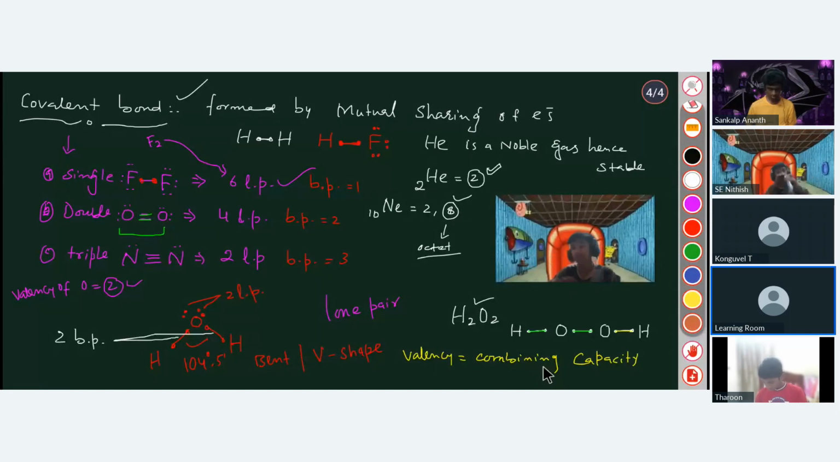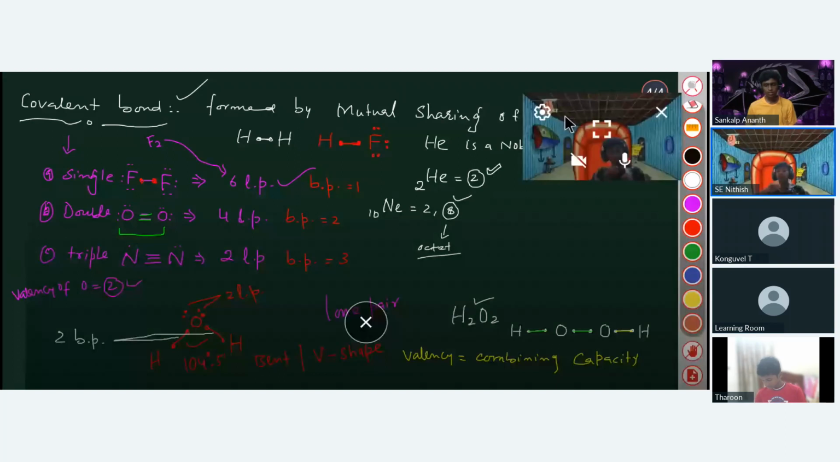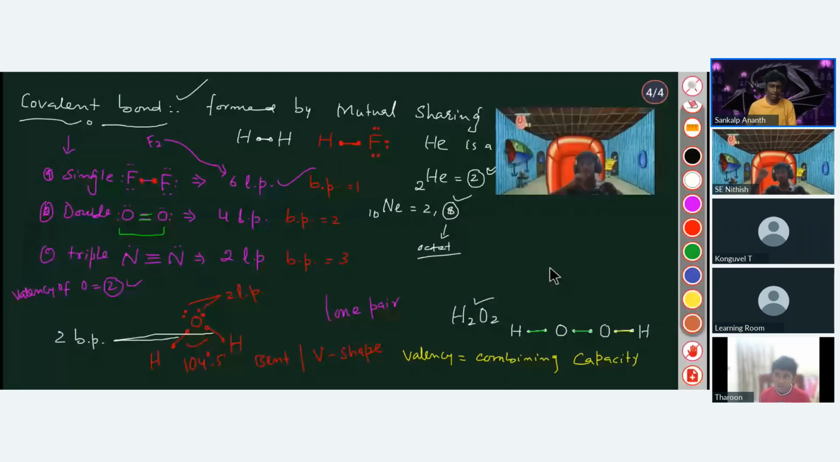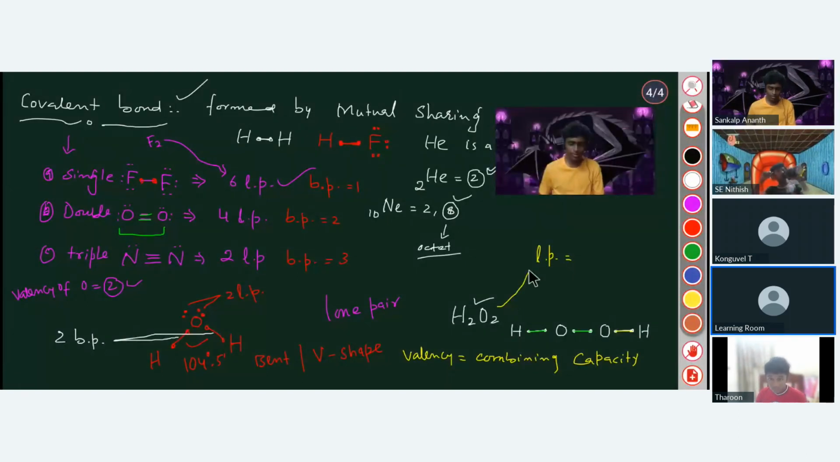Correct. So now tell me here in this H2O2, can you tell me the number of lone pairs and number of bond pairs? This is very important. Three lone pairs and two bond pairs. How many lone pairs will be there? Three, sir. The question is that in the H2O2 molecule, how many lone pairs and bond pairs are there? Three lone pairs, sir.